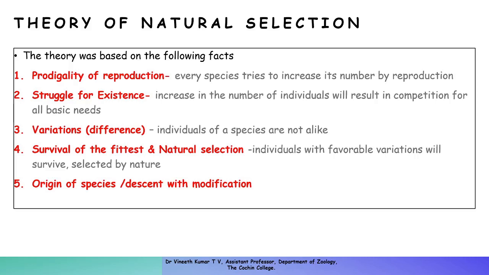And whenever the number increases, there will be a struggle for space, food, mate, etc. That struggle will cause the elimination of many organisms from that population.